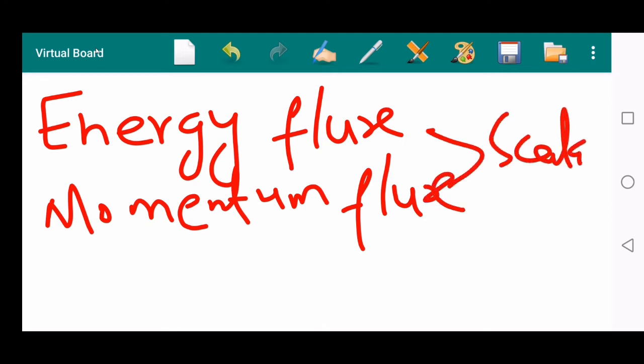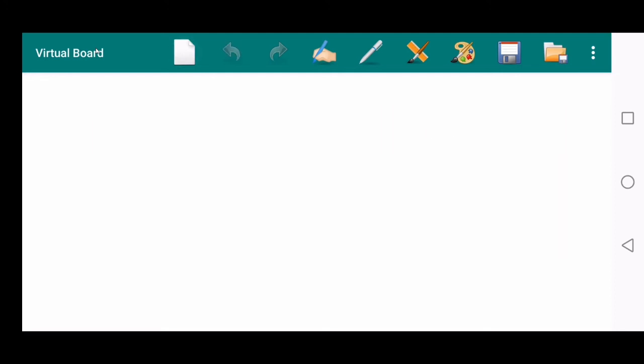So if you see the word flux, don't be confused, that is a scalar quantity. I have said all the potentials are scalar quantities, like electric potential and similarly gravitational potential. Both are scalar quantities. And all the fluxes, like electric flux, magnetic flux, luminous flux, heat flux, energy flux, momentum flux, all are scalar quantities. So don't be confused.